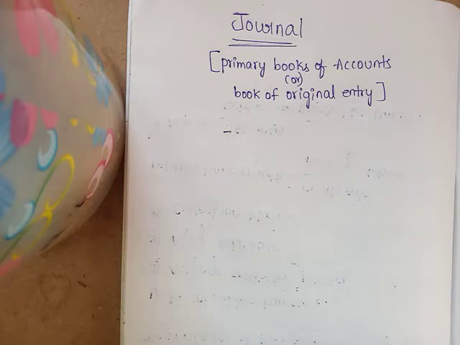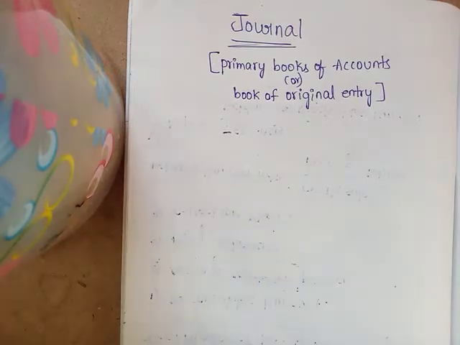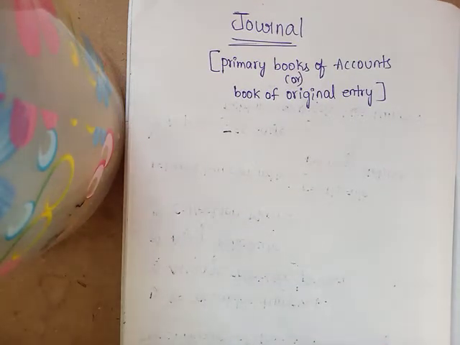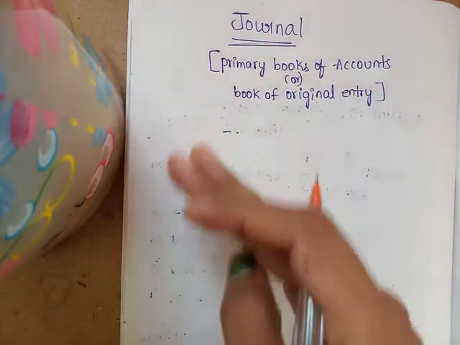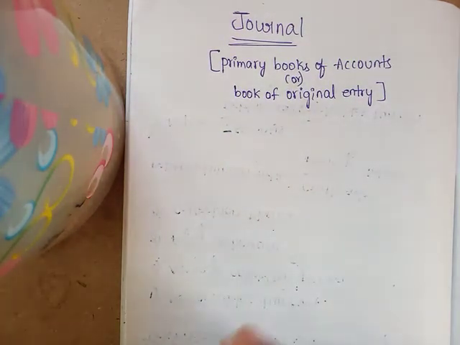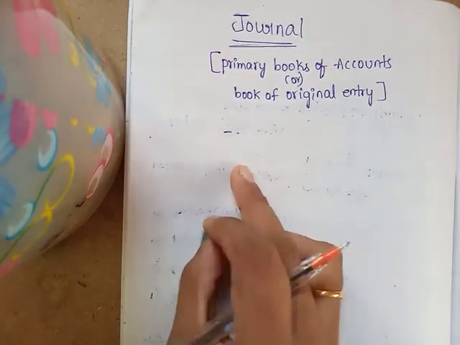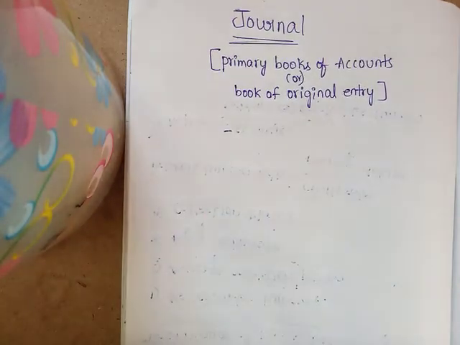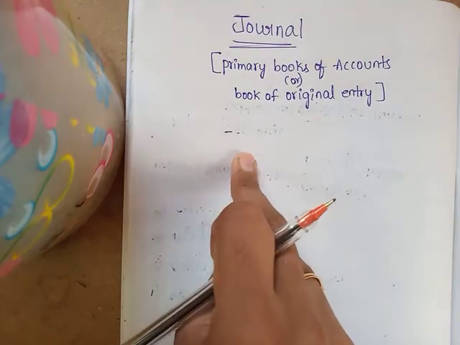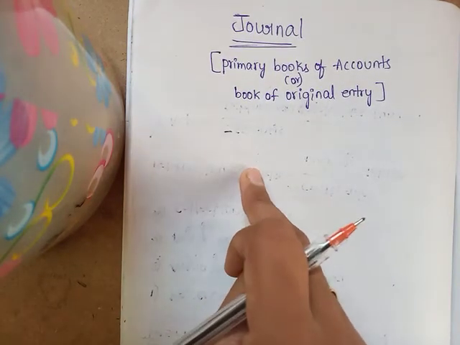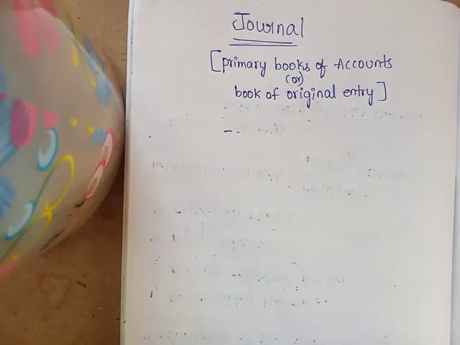At the end of the month when you have to write journal entries, it is very difficult to remember all those transactions, on which date and at which time. In recording journal we have to follow a chronological order, that is date wise, time wise. Day to day we have to write transactions in the journal. Writing journal entries in this book is very useful when we have to prepare the final accounts.